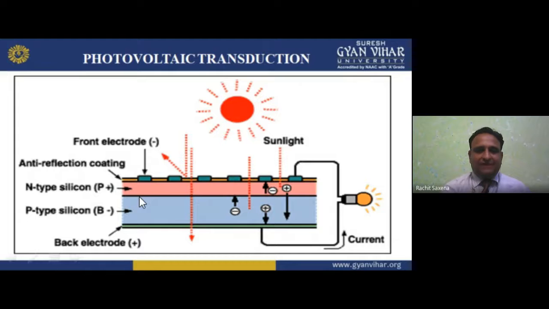What will happen? See, a solar cell is simply a diode. A diode is what? A simple combination of N and P. If I am diffusing N semiconductor with P semiconductor, it is called a PN junction diode. They make a junction basically. What happens in the junction?